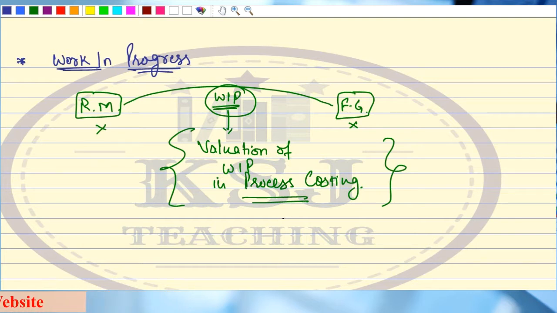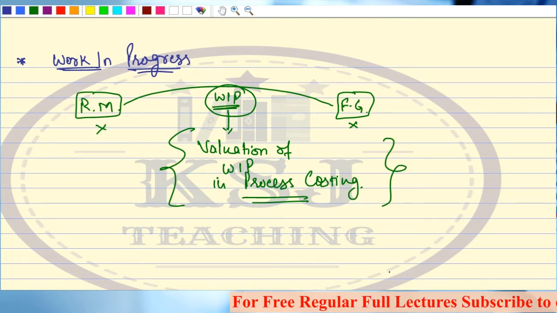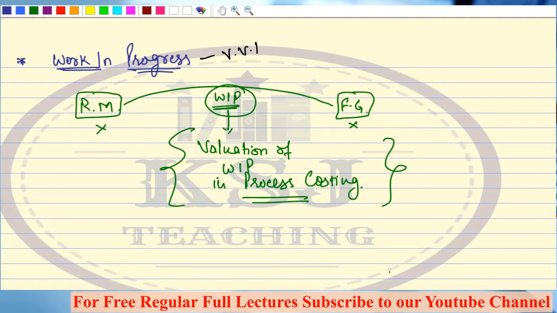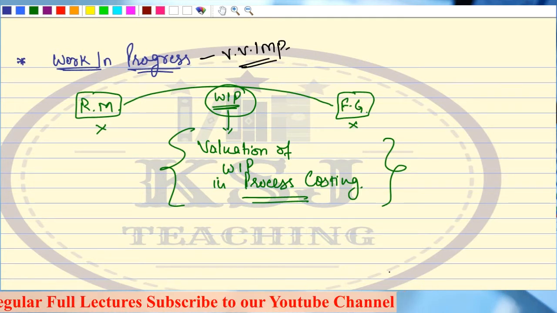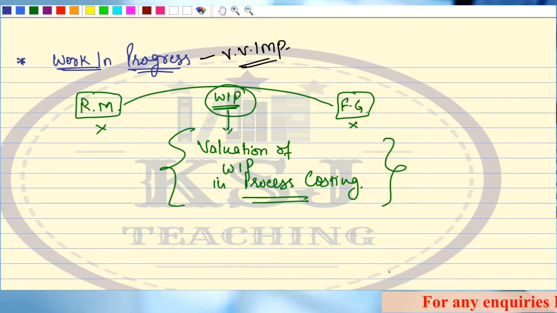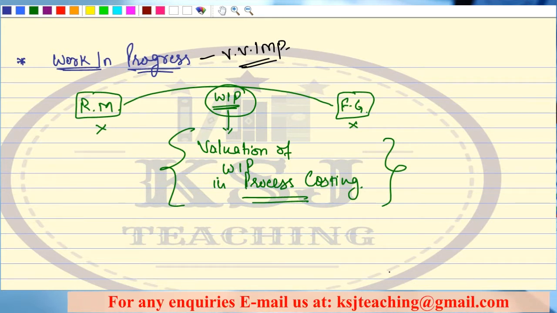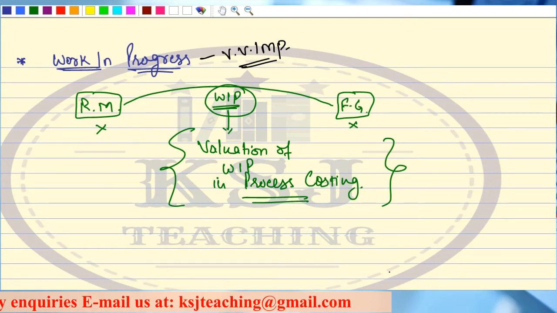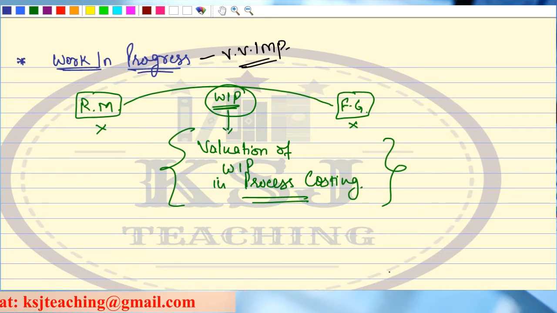Okay, so now coming back to the topic, we have been discussing process costing, and in process costing we started with one of the most important topics, that is work in progress, in the last lecture. If you are expecting a question in the examination from process costing, 95% chances are you will be getting a question from WIP, and 5% chances are you will be getting a question from the preparation of process accounts, which we have already done.